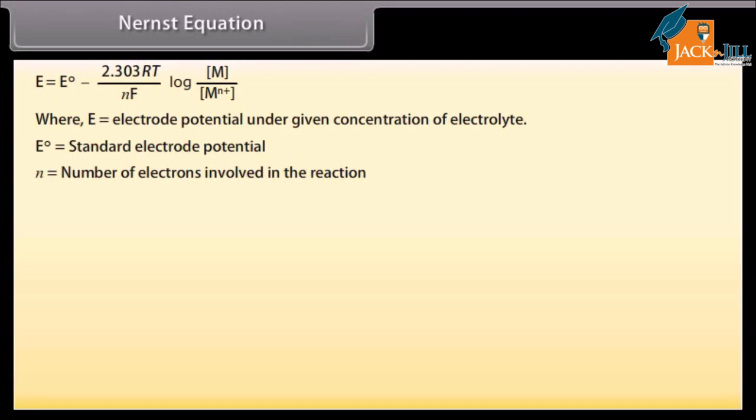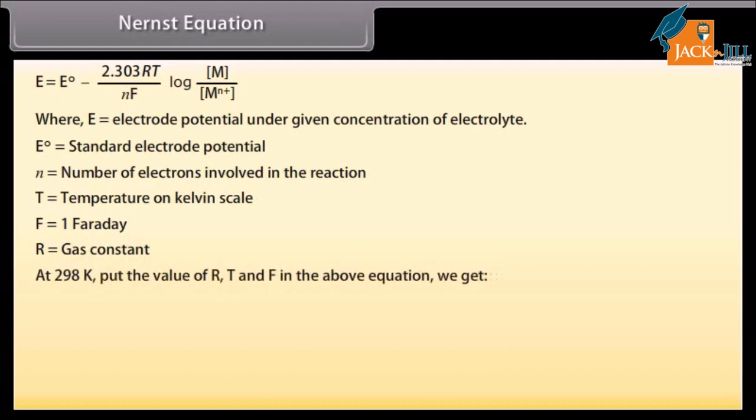is equal to number of electrons involved in the reaction, T is equal to temperature on Kelvin scale, F is equal to 1 Faraday, R is equal to gas constant. At 298 Kelvin, put the value of R, T and F in the above equation. We get E is equal to E naught minus 0.0591 upon n log M upon M ion.